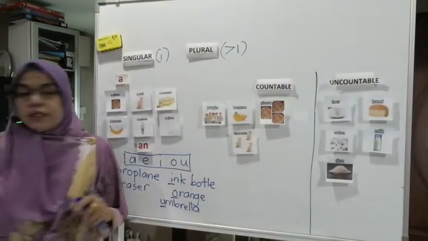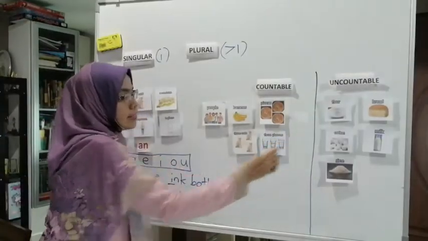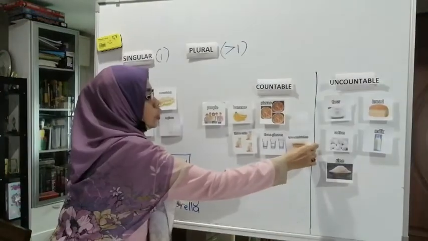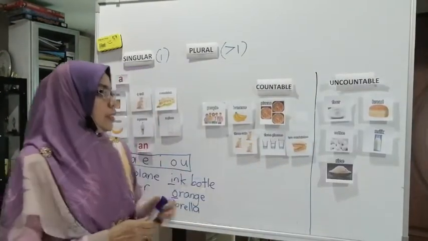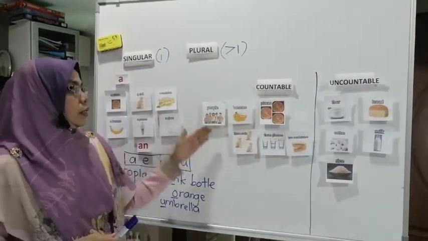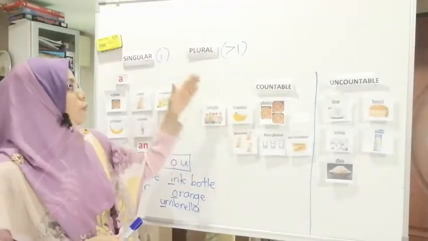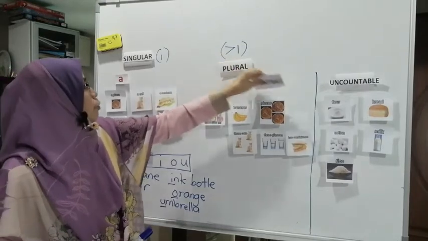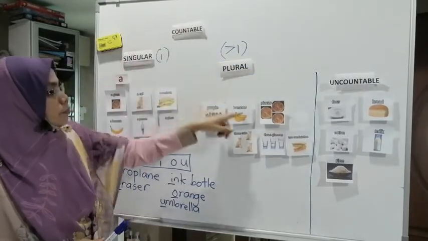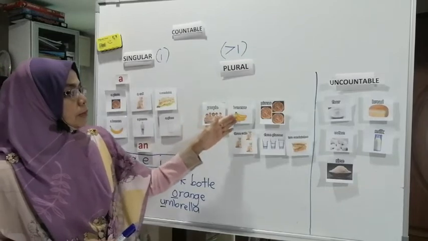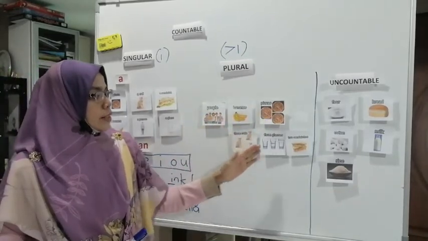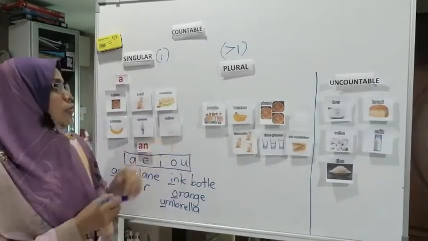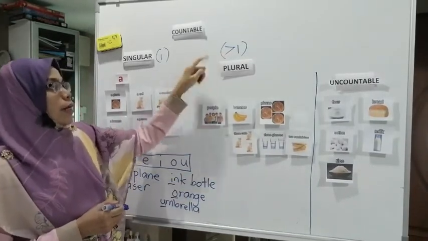You have 3 glasses. And you have 2 sandwiches. So these are the nouns with plural: people, bananas, pizzas, 3 cats, 3 glasses, and 2 sandwiches. That is more than one.